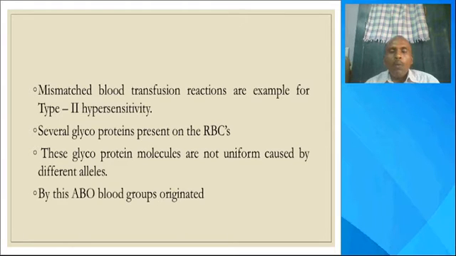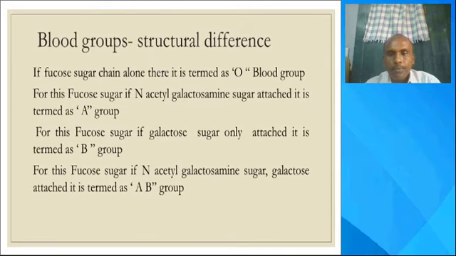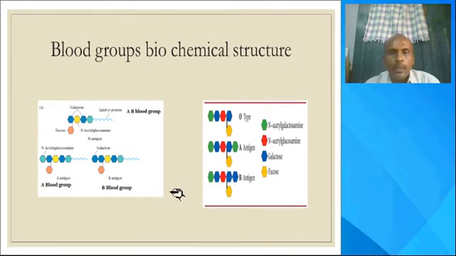Now, how do the different types of blood groups get generated? What is the biochemistry behind the different types of ABO blood groups? Let us look at the biochemical origin of the blood groups, the biochemical structures of the blood groups.